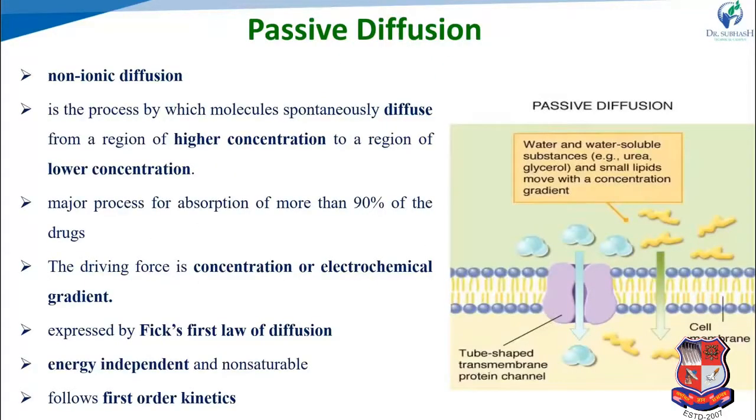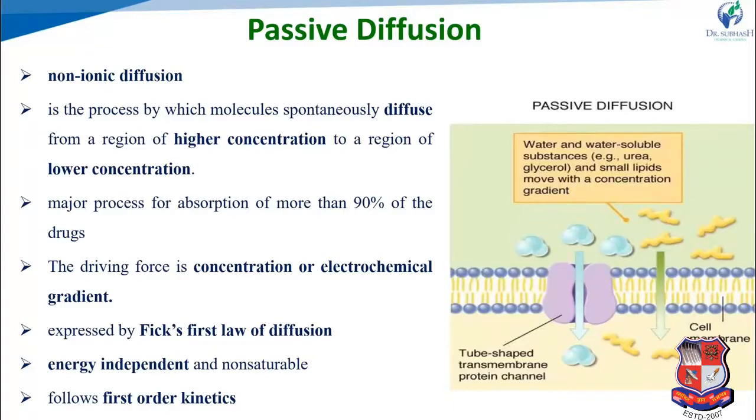The first mechanism of drug absorption is passive diffusion. It is also called non-ionic diffusion. It is a major process for the absorption of most drugs. More than 90% of drugs that cross the cell membrane reach the blood by passive diffusion.